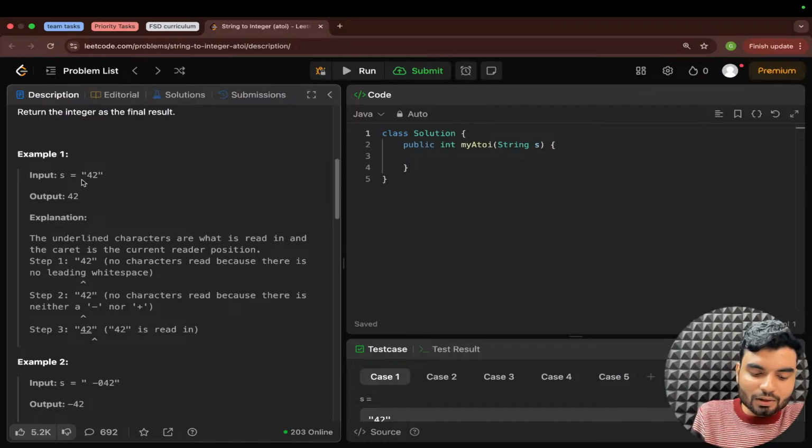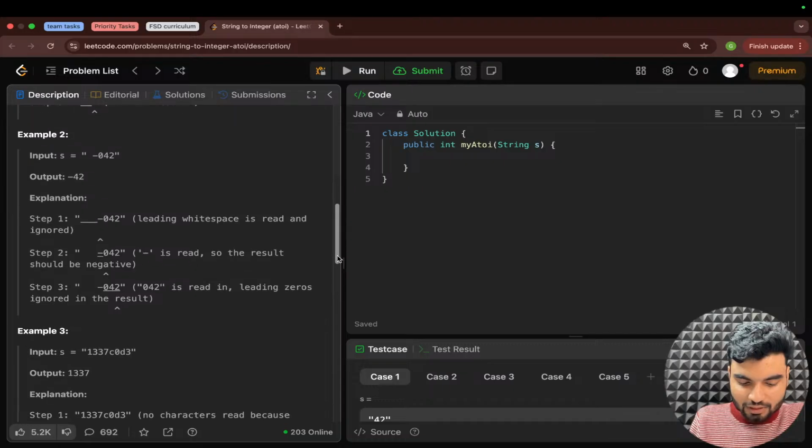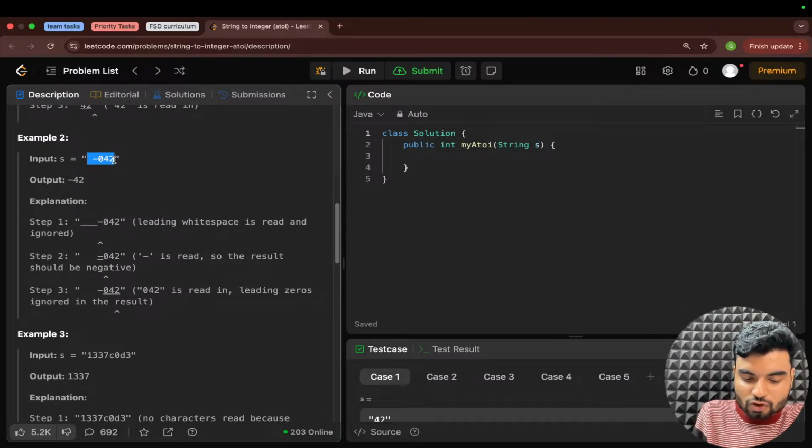Look at, for example, you are given a string as 42. Anyhow, you will convert this to an integer, that becomes 42, right? Again, if you see the next one, you have minus 042. What you will do is keep the minus symbol, then remove all the leading zeros and you will have 42 as the final output. But the negative symbol was given, so you'll return minus 42.